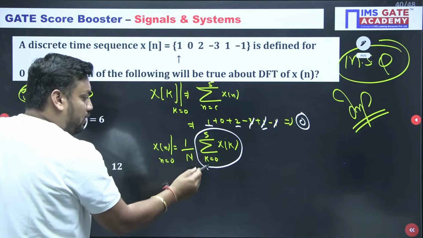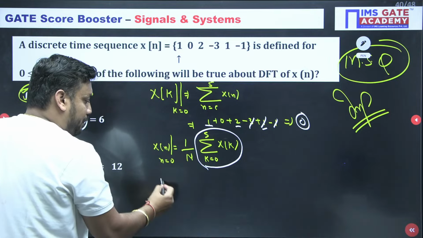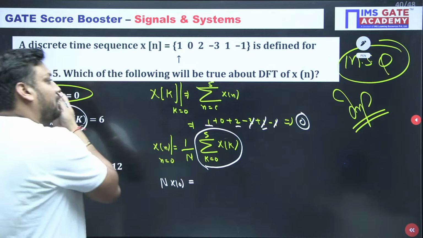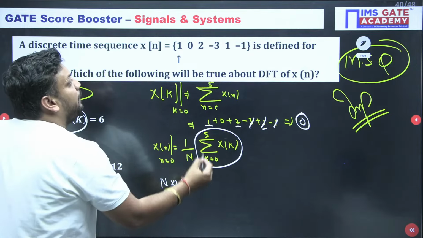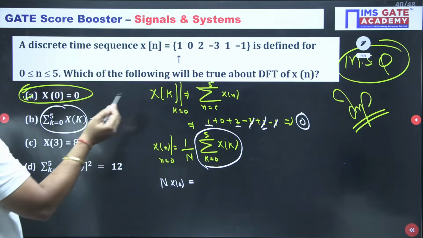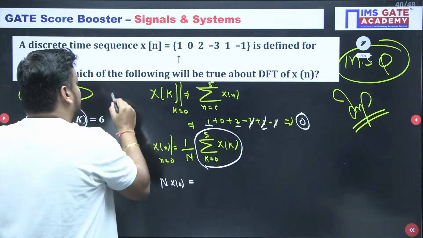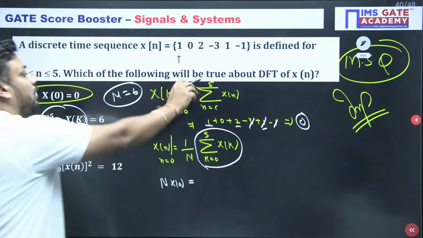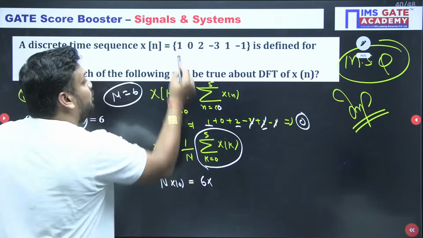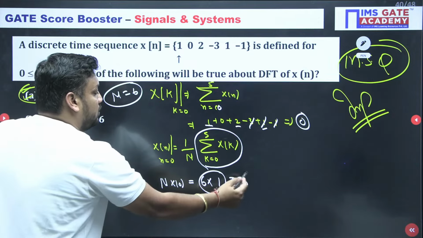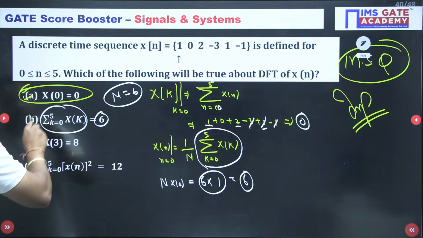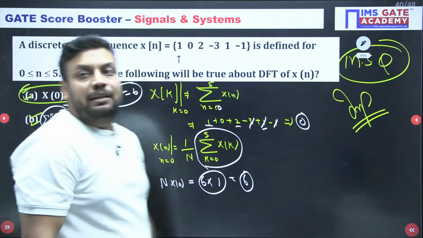So what I need to do is cross multiply capital N. Capital N into small x[0] is the answer. Capital N is 6, by the way: 1, 2, 3, 4, 5, 6 points. 0 to 5 is a 6-point DFT, so the N value is 6. Upper limit minus lower limit plus 1 gives 6. X[0] value is 1, so 6 into 1 is 6. It means this value is also correct. So option A is correct, and option B is correct by the way.